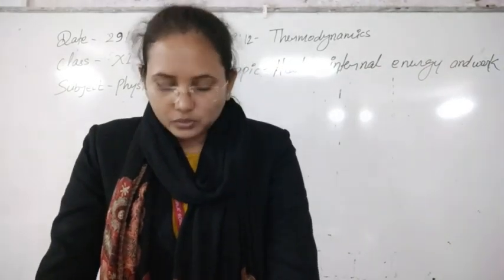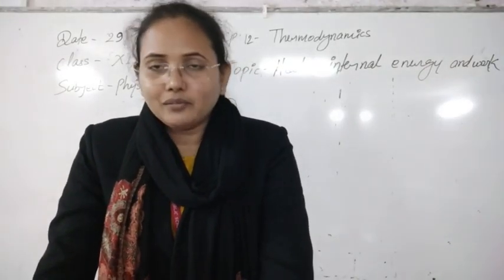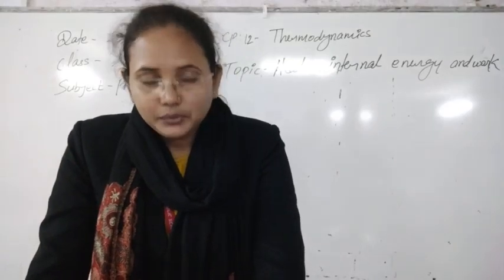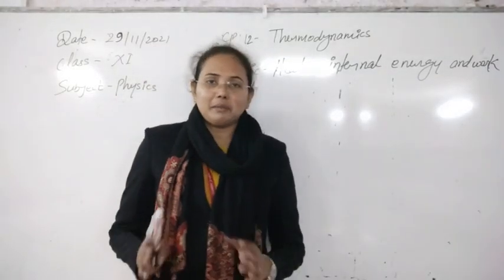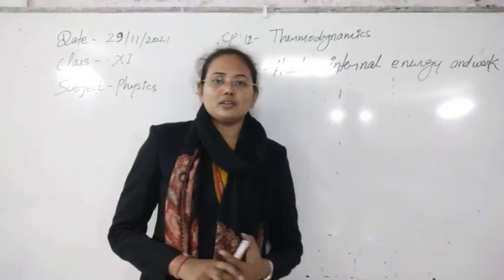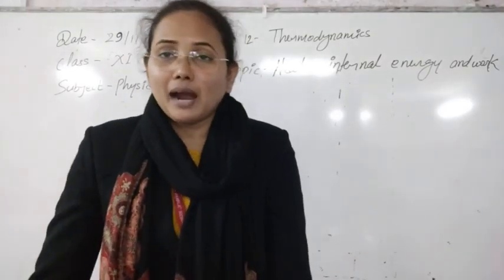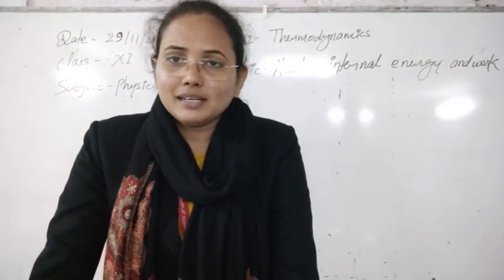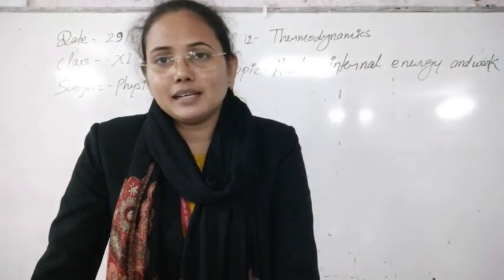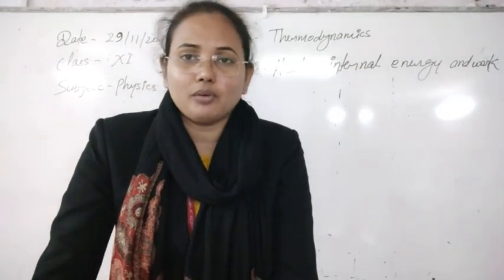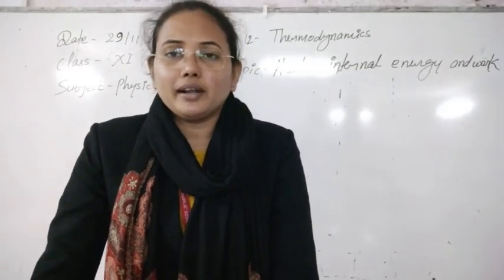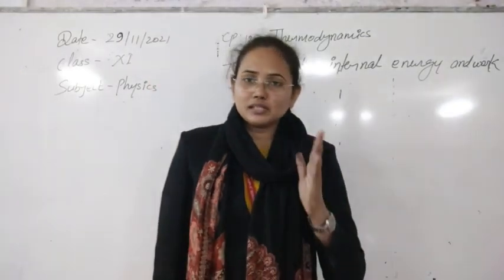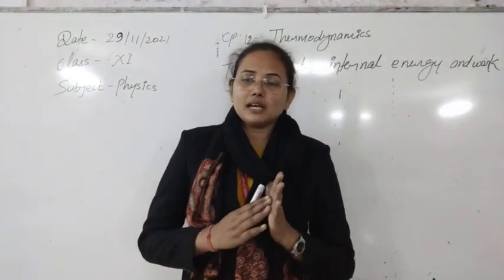I think, students, you are not getting what I just want to tell you. Actually, what I wanted to say is that we have to take two cylinders. One cylinder we heat, and the second cylinder we keep in contact with the first one. Due to the heating, the temperature of the first cylinder will increase.